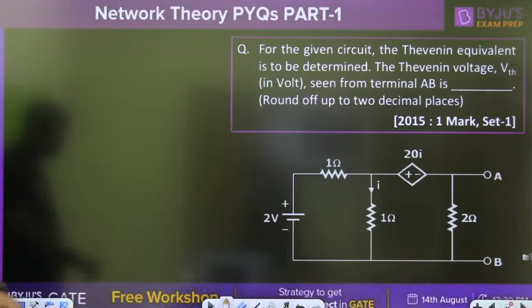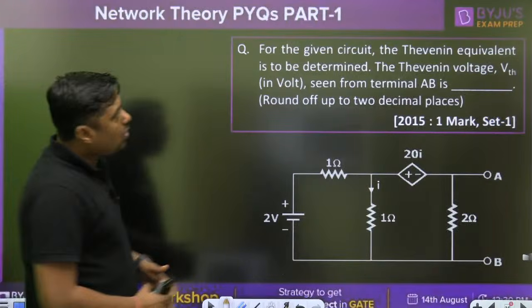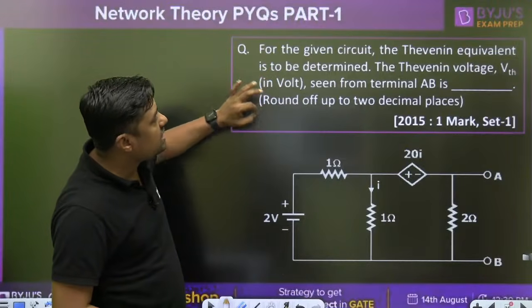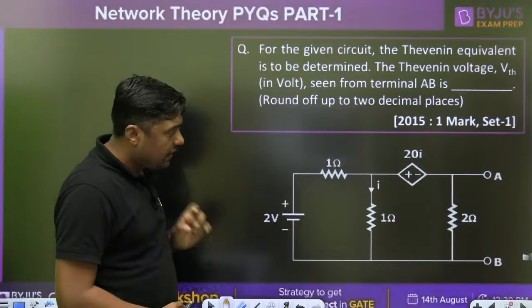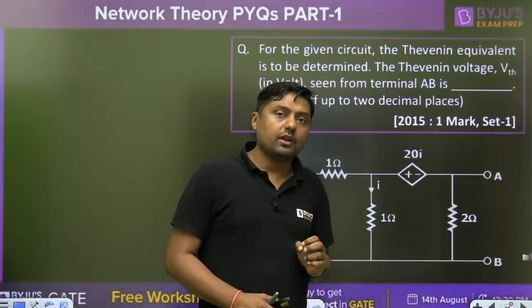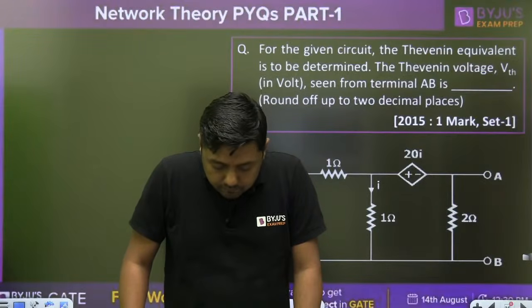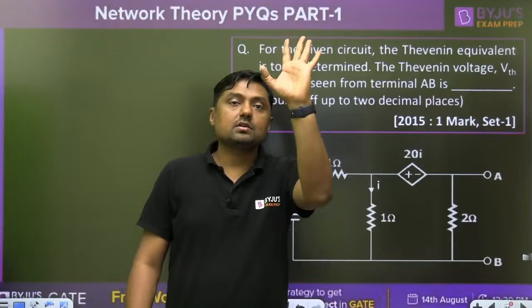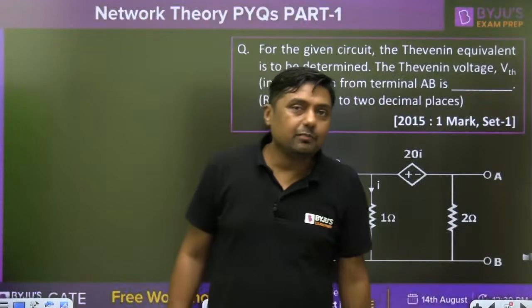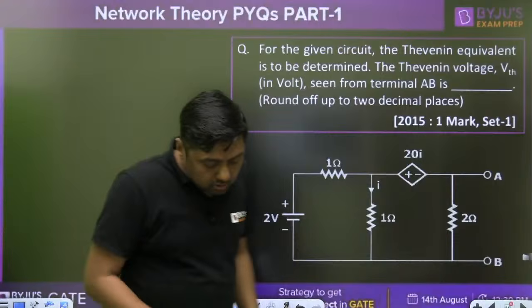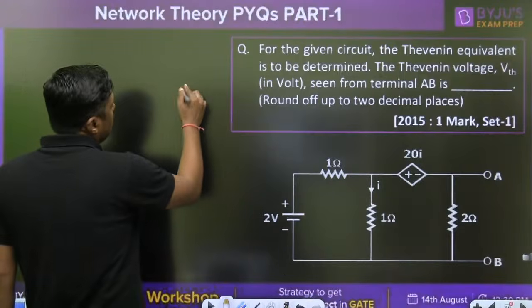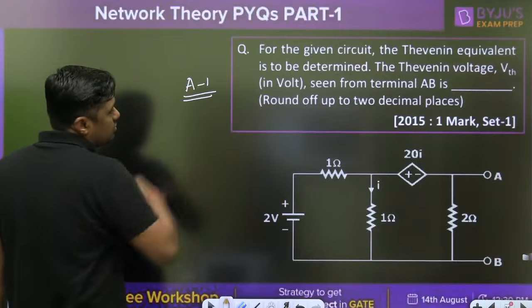Now tell me what is the answer. For the given circuit, the Thevenin's equivalent is to be determined. The Thevenin's voltage seen from the terminal AB is to be rounded off to 2 decimal places. If you want to determine the Thevenin's equivalent, now my dear friend, it is time for assignments. Ready guys? Homework. Because I have one session, this is the homework for you. Tomorrow I will give the complete solution on this question.